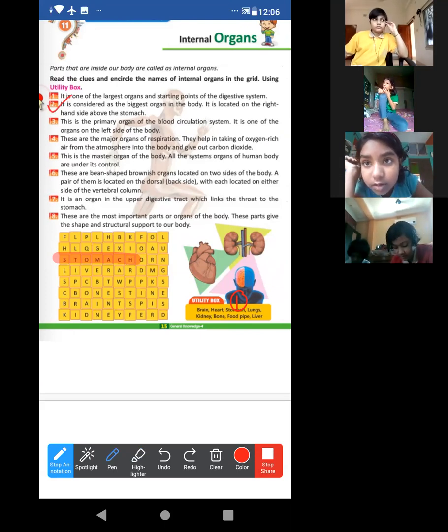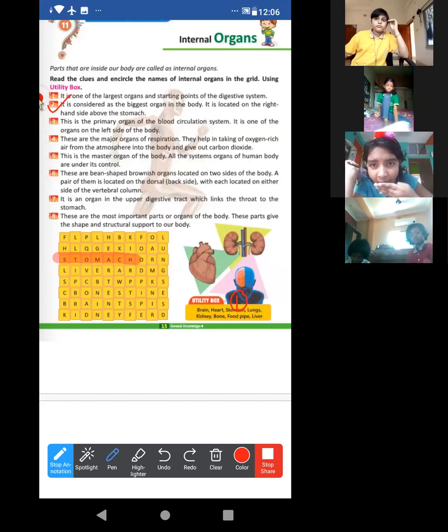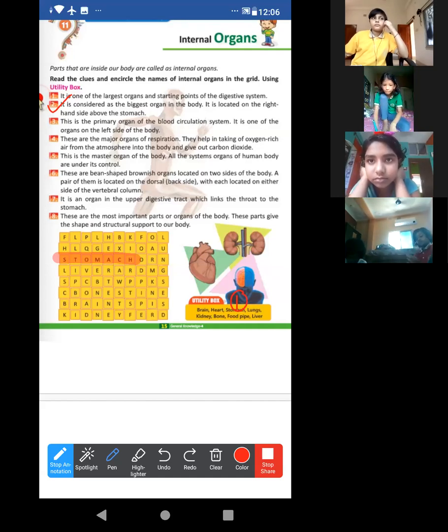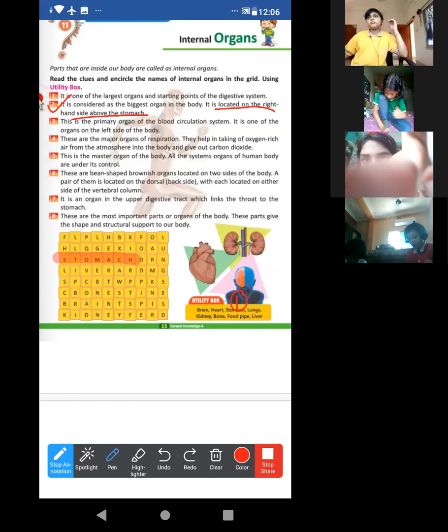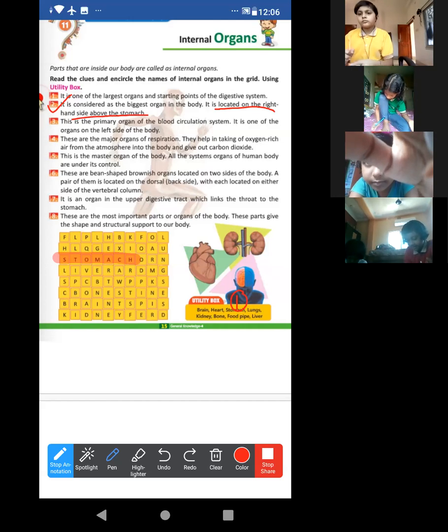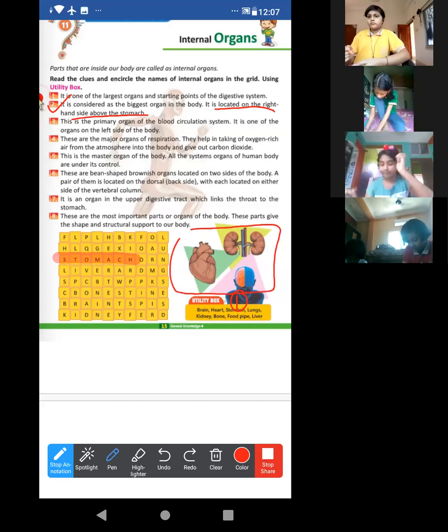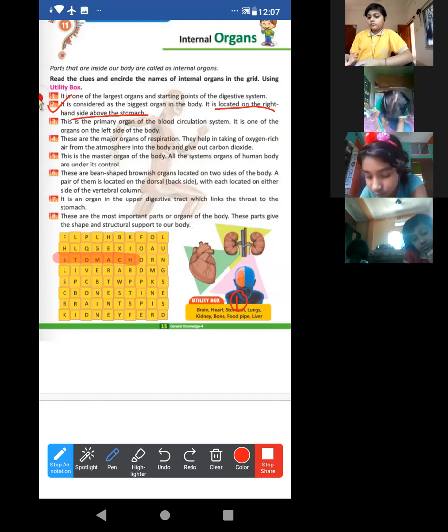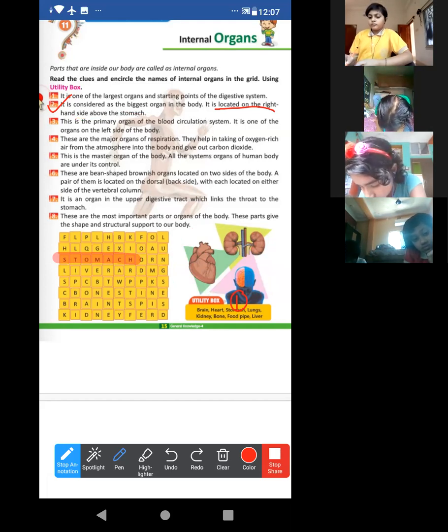It is considered as the biggest organ in the body. Okay. It is considered as the biggest one organ in the body, and it is located on the right hand side above the stomach. It is located at the right hand side of the stomach. Definitely it is liver. Just you can look at this. And in science already you have learned, no? So what will be the answer? It is liver. Okay.